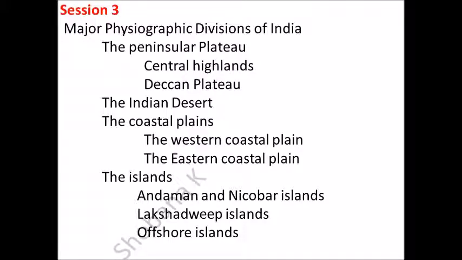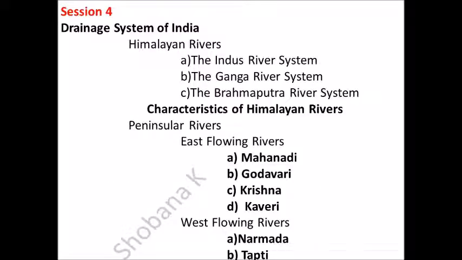In session 3, we learnt about the Peninsular Plateau, Central Highlands, Deccan Plateau, the Indian Desert, the coastal plains, the Western coastal plains, the Eastern coastal plains, the islands, Andaman and Nicobar Islands, Lakshadweep Islands, offshore islands. In session 4, we learnt about the drainage system of India, Himalayan rivers, the Indus river system, the Ganga river system, the Brahmaputra river system, characteristics of Himalayan rivers, peninsular rivers, east flowing rivers, Mahanadi, Godavari, Krishna, Kaveri, west flowing rivers, Narmada and Tapti.